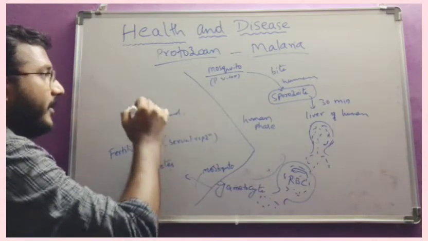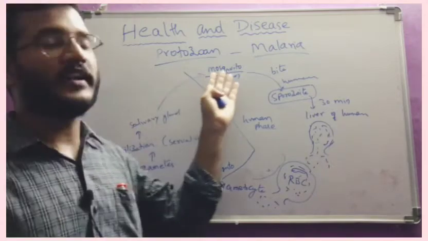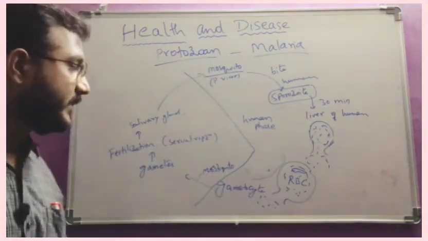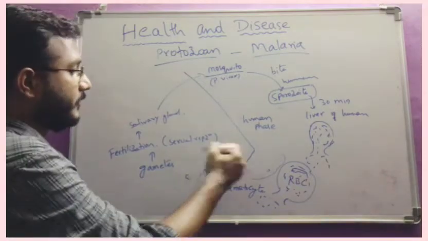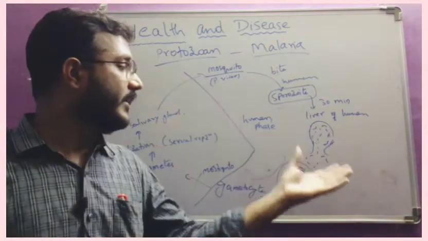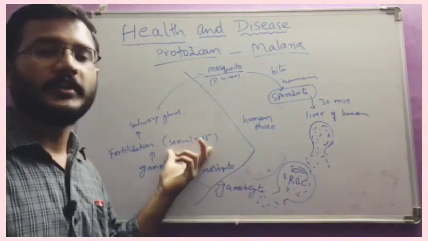and they reach the salivary gland of the mosquito. And from the salivary gland of the mosquito, when it bites another human being, they reach another human. So this is the life cycle. This is the mosquito phase. This is the human phase. In humans, only asexual reproduction takes place. In the mosquito, sexual reproduction takes place.